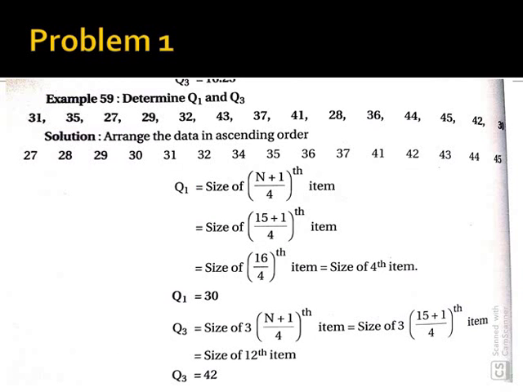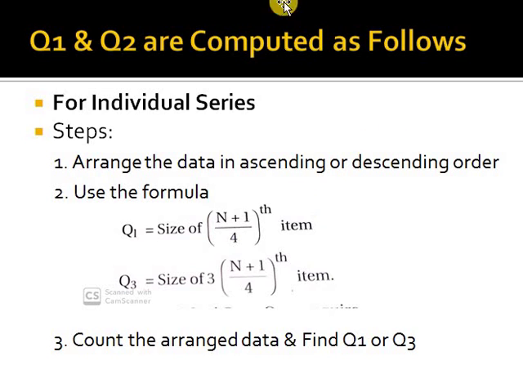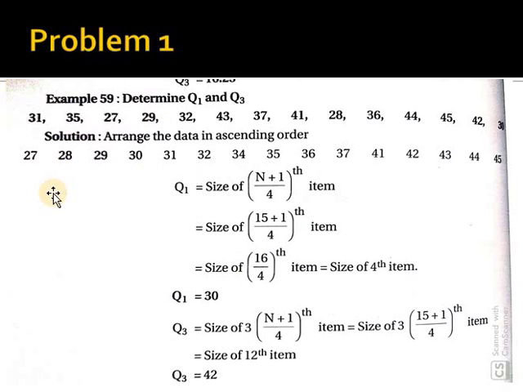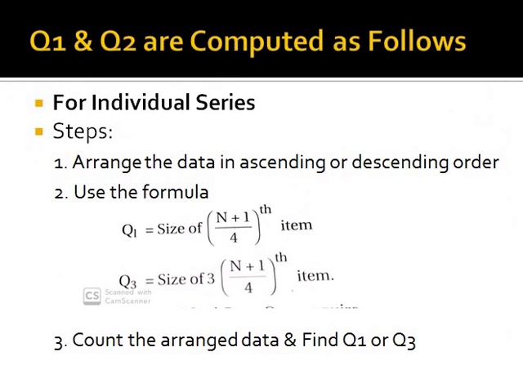The first problem: determine Q1 and Q3. They have given the data like 31, 35, 27, 29, 32, 43, 45, 42 and 30. As a first step, we need to arrange the data in ascending or descending order. We have arranged the data in ascending order. The second step is to use the formula.